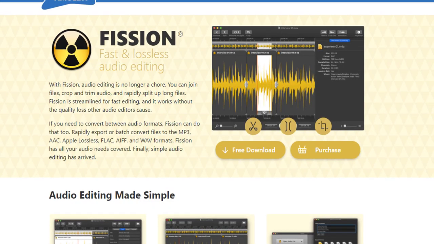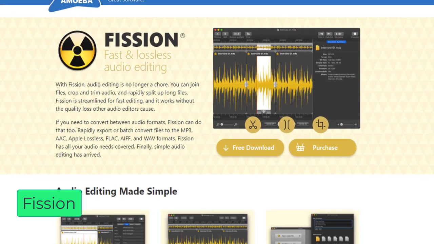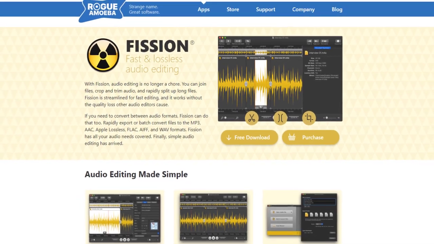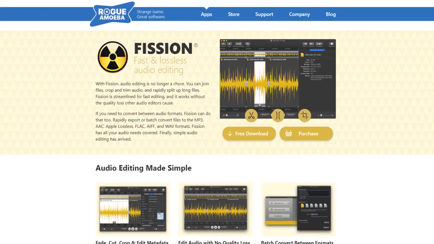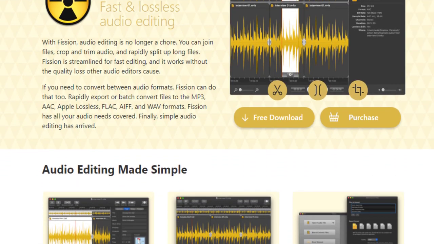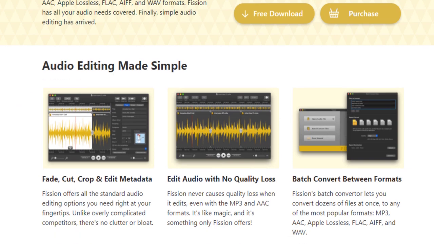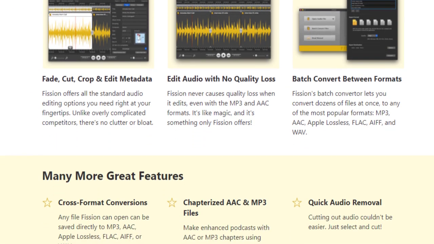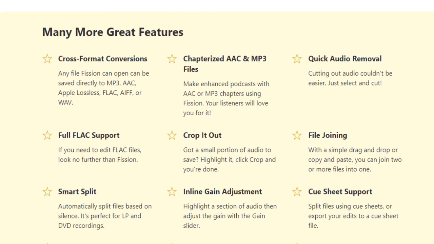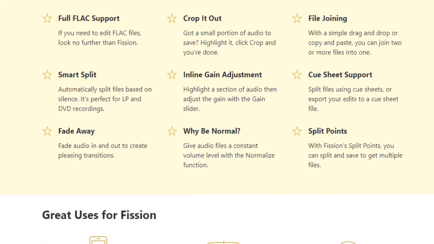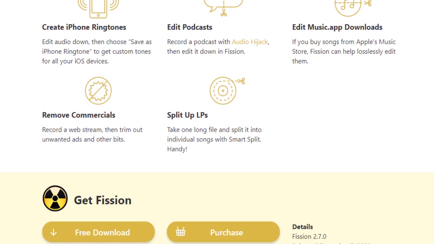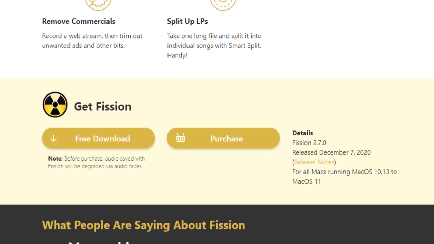And the final one on our list is Fission. Since most of the software included on this list only supports Windows, I wanted to end this list with an Audacity alternative app for Mac users with a beautifully designed interface. You can use Fission for audio editing. It comes with some neat features like batch convert between formats, quick audio removal, full FLAC support, and a single track editor, so it's not suitable for editing multiple tracks, but overall it's an amazing software.